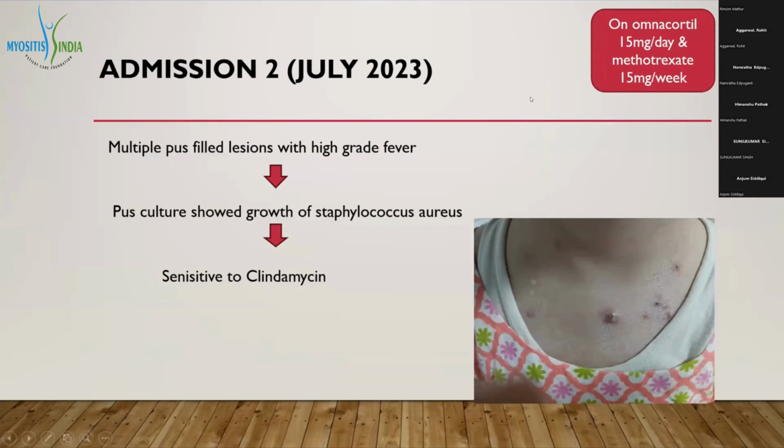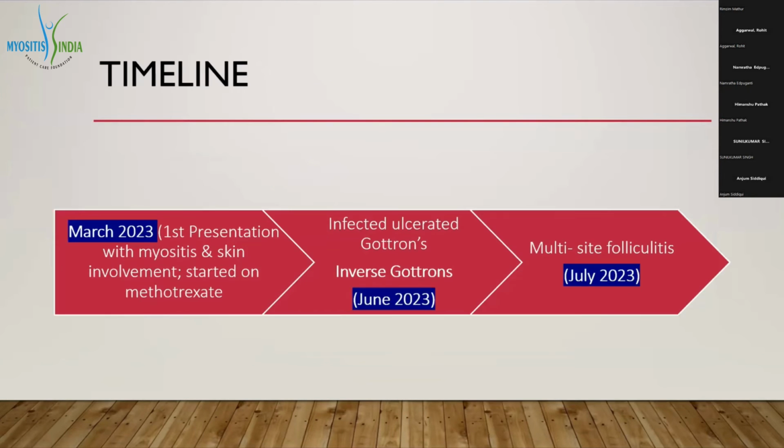After discharge, she again presented in July. The second admission was in July 2023. This time the patient was on prednisolone 15 milligrams per day and methotrexate 15 milligrams per week. This time she had multiple pus-filled lesions with high-grade fever, as shown in the figure. She had multiple such lesions over the trunk and back. The culture from the site grew Staphylococcus aureus, which was sensitive to clindamycin. The patient was given this antibiotic.